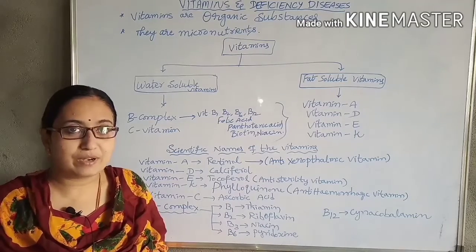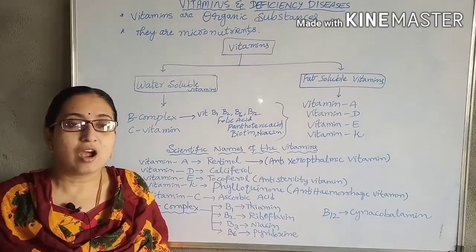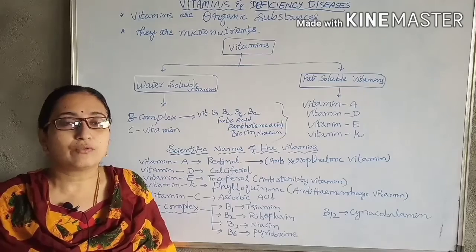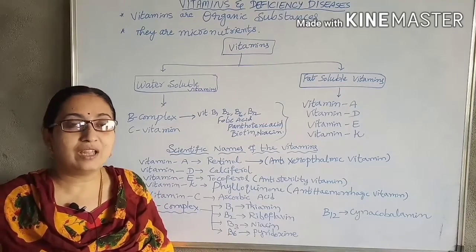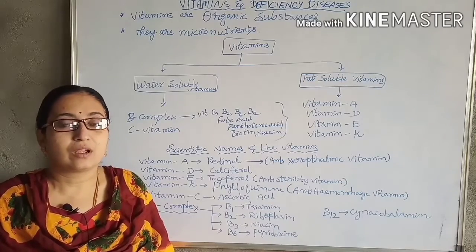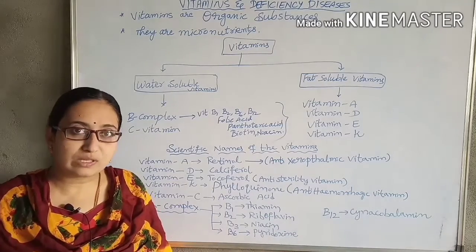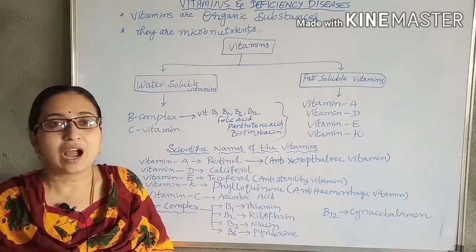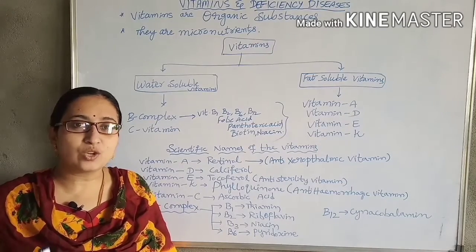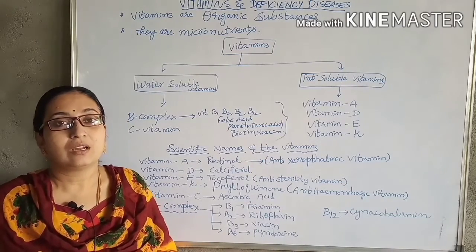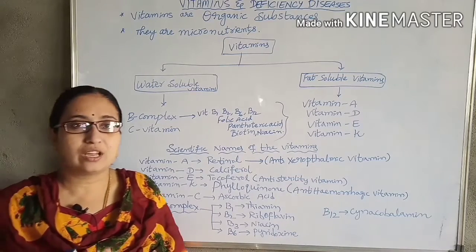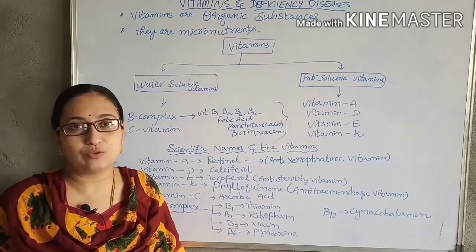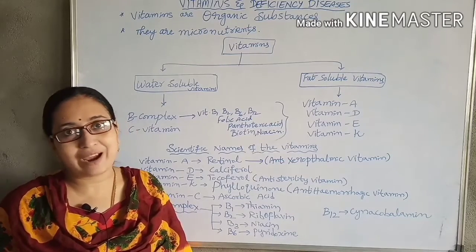What is a vitamin? A vitamin is an organic substance which is obtained from the outside, and it is required by the body in minute quantities. So it is a micronutrient. In the last class I discussed the macronutrients and micronutrients.